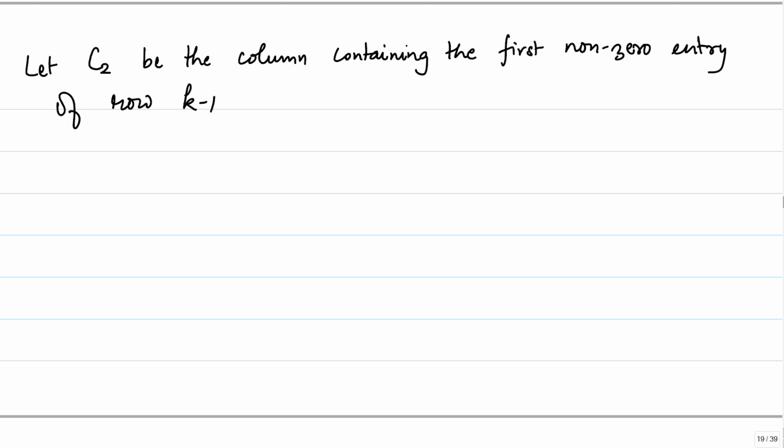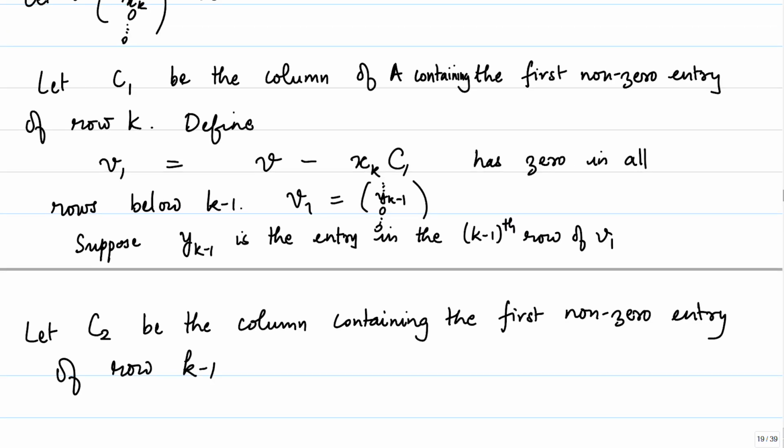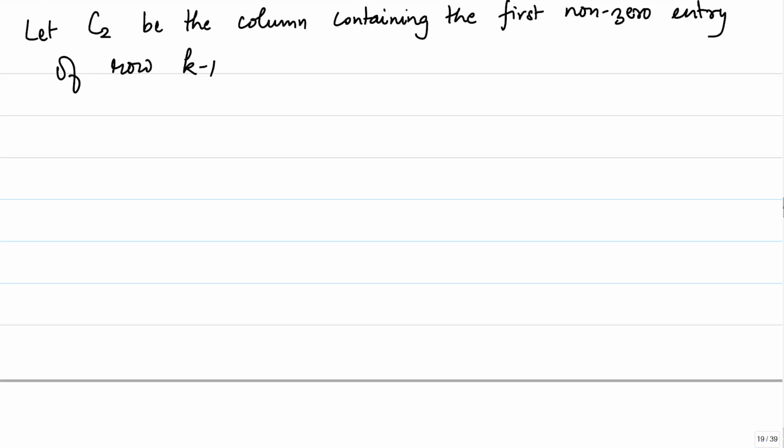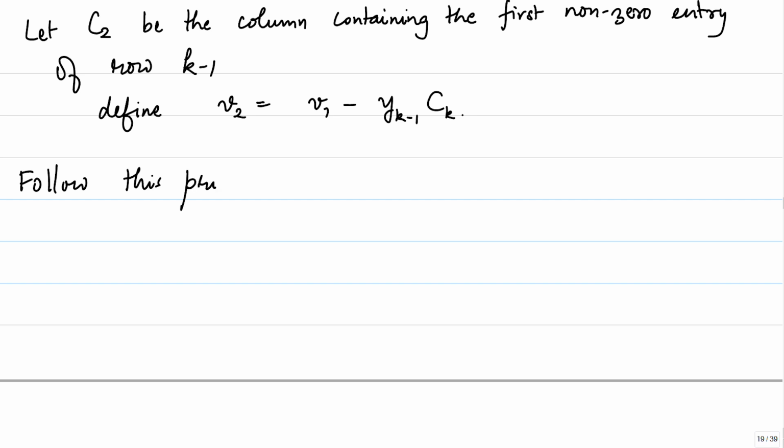Anyway, that is certainly being used, and also notice that all entries below the (k minus 1)th row of C2 are 0. Define V2 to be equal to V1 minus y_(k minus 1) times Ck, and follow the same procedure. Follow this procedure. After k steps, what do we get?